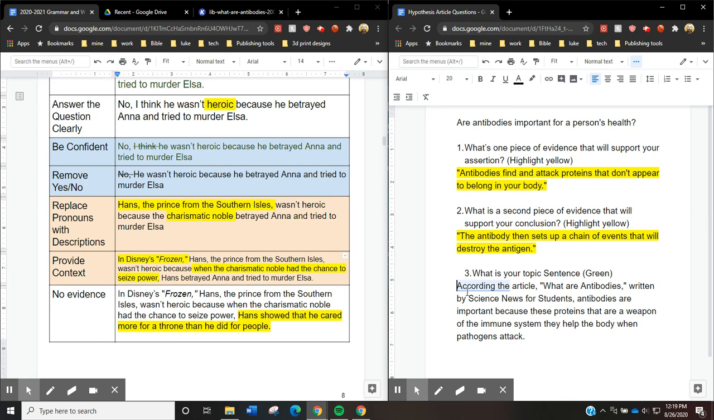Let's see. Oops. Always indent. And topic sentence, I need to make this green. Now it's green. Yay. All right. I have my two pieces of evidence. I have my topic sentence. I think I'm done. All right.